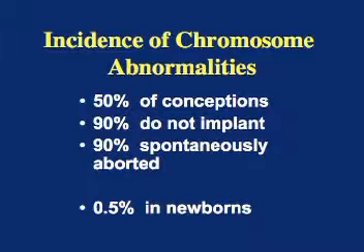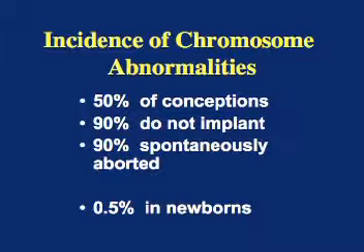However, when these errors happen, 50% of the time the resulting embryo fails to implant in the uterus, too early to even become a recognized pregnancy. Of those abnormal embryos that do implant, 90% are miscarried, usually in the first trimester. So, if you do the math, 50% of conceptions have chromosome abnormalities, but 90% of those do not implant.